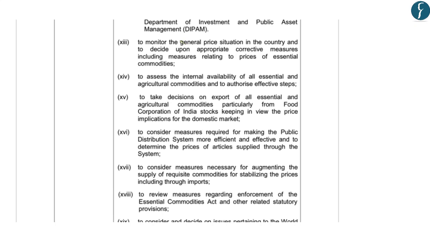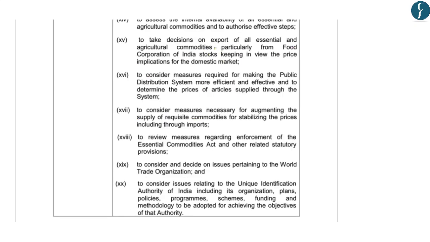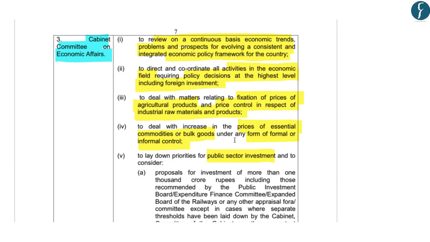It also monitors the general price situation in the country and decides upon appropriate corrective measures, including measures related to prices of essential commodities. It also takes decisions on export of all essential and agricultural commodities, particularly of Food Corporation of India stocks. Further, it also considers measures required for making the public distribution system more efficient. So these can be said to be some of the important measures taken by the Cabinet Committee on Economic Affairs.